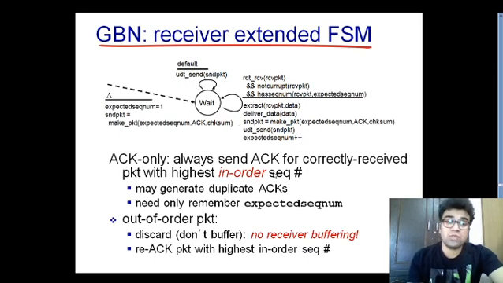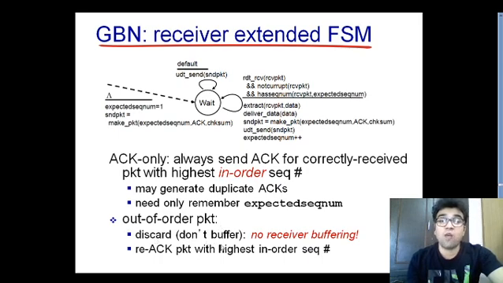And here you see the important point about Go-Back-N's receiver: it always sends ACK for the correctly received packet with the highest in-order sequence. This is telling us about the cumulative acknowledgement, and again we will see the concept of cumulative acknowledgement shortly.